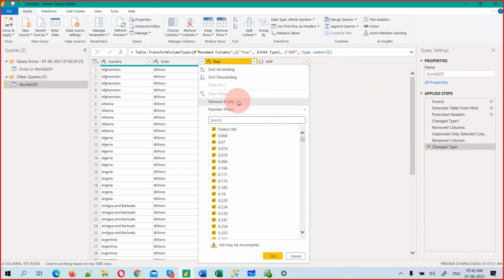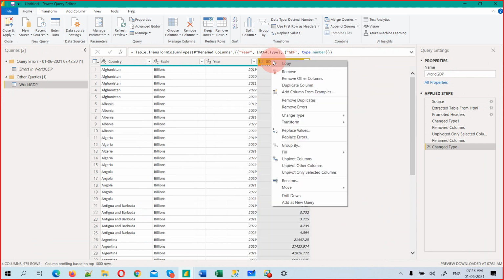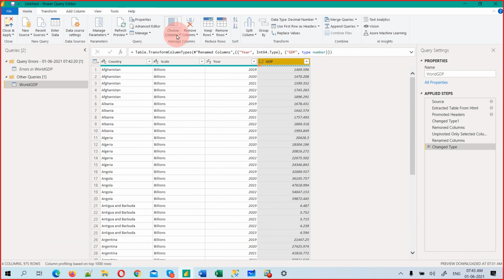Okay. Now what I can do is either remove empty or remove errors. There are two options. There is an option called remove errors.